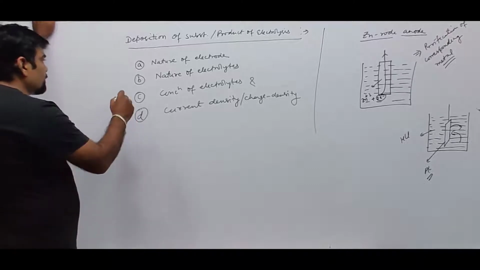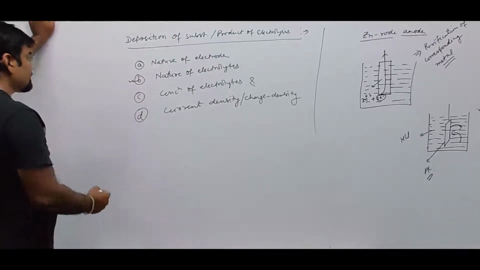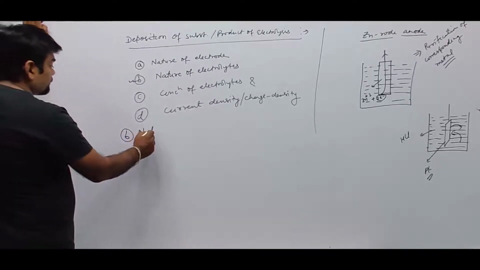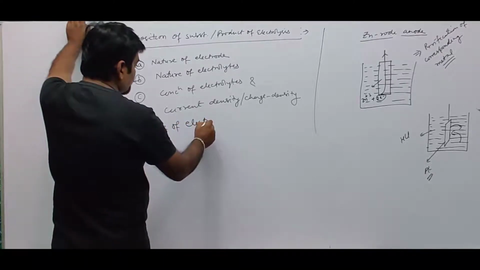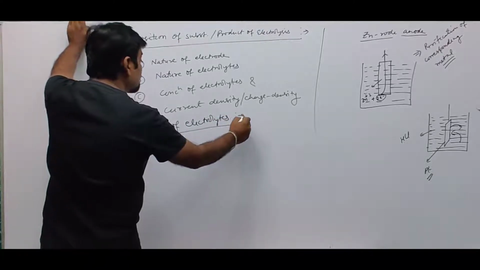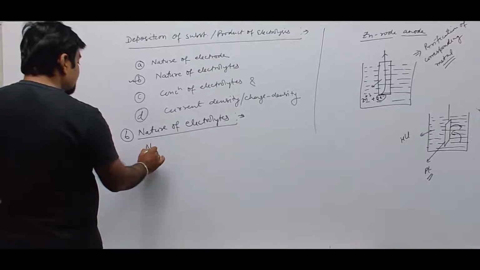Next is nature of electrolytes. Now, if electrolytes are taken in the molten form, that's the first case.